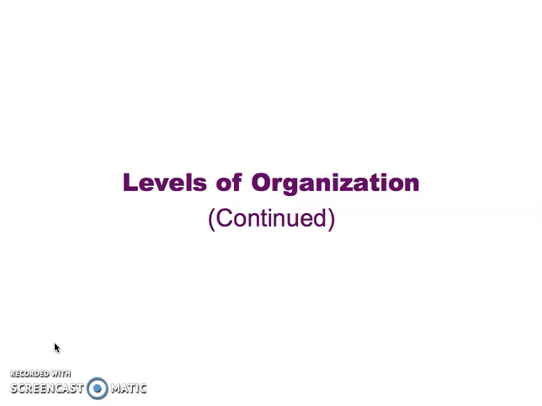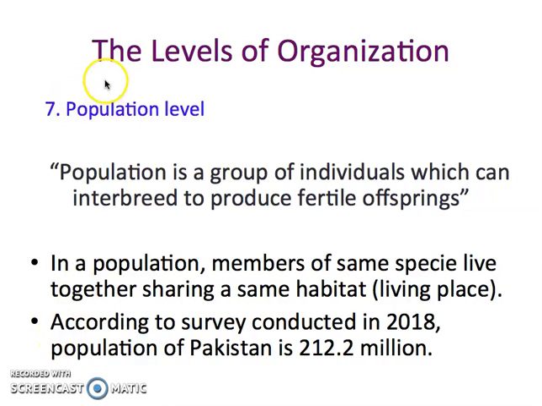So after that, we have discussed the individual level. Now we are continuing with the different levels of organization. Right now we are at the population level. Population level, what is meant by population? Population is a group of individuals which can interbreed to produce fertile offspring.